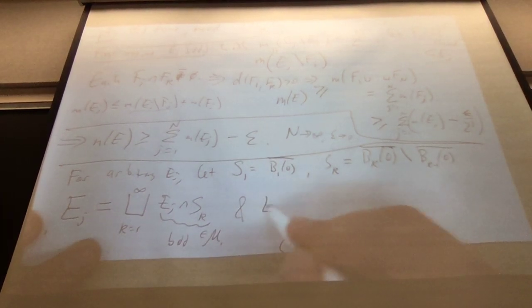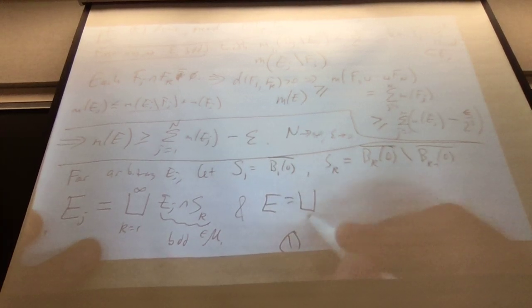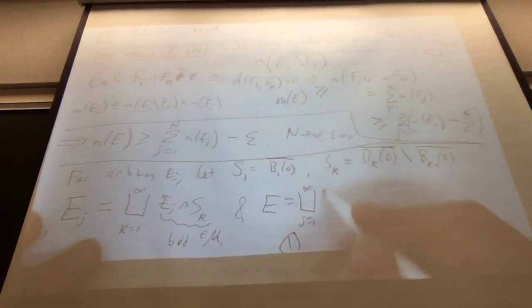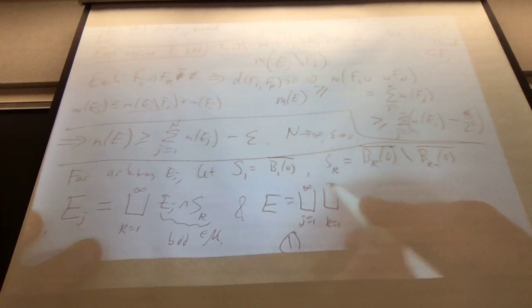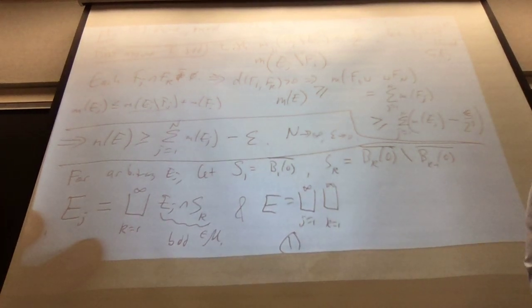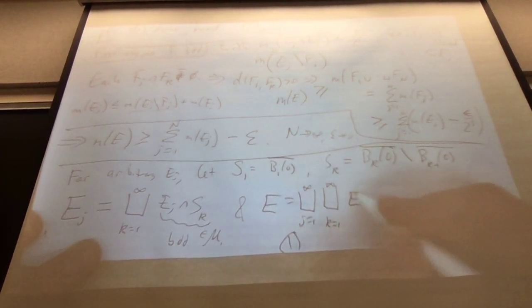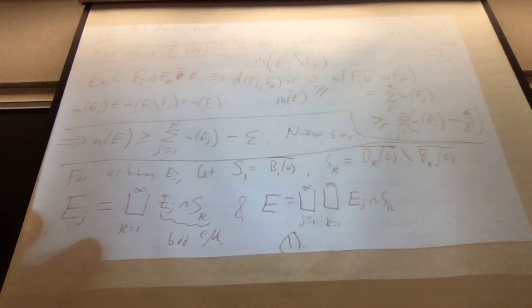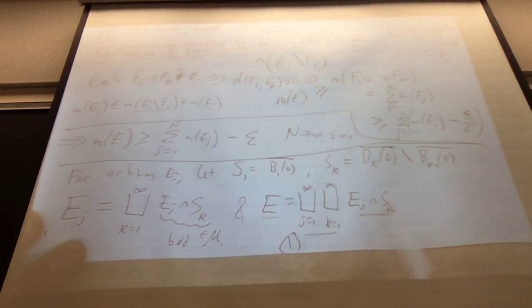And E is the doubly countable, which is still countable, disjoint union of EJ intersect SK pairs. So I'm going to apply the previous theorem twice. I'm going to apply it once on E, which is a countable union of disjoint things that are each bounded. And that gets me that E is the sum of all of these.